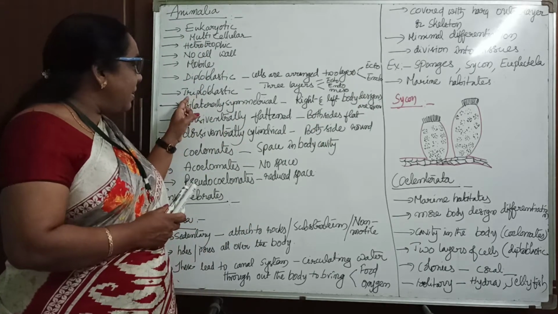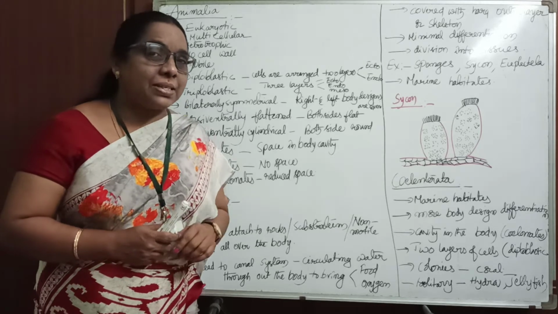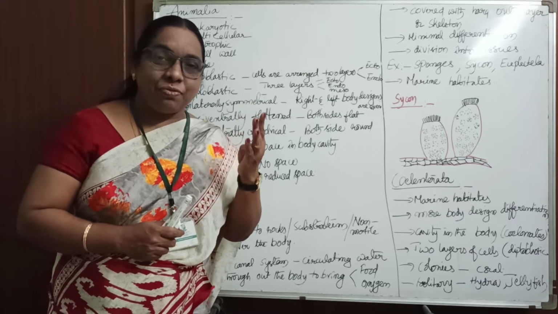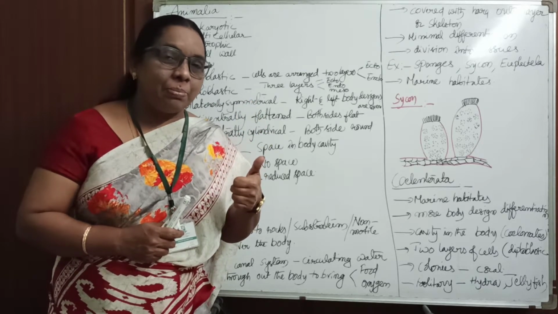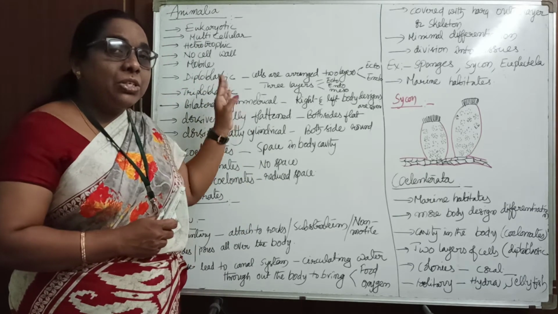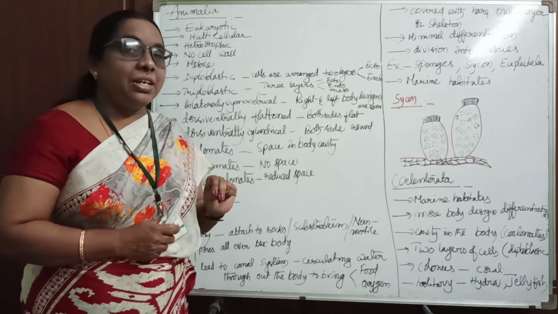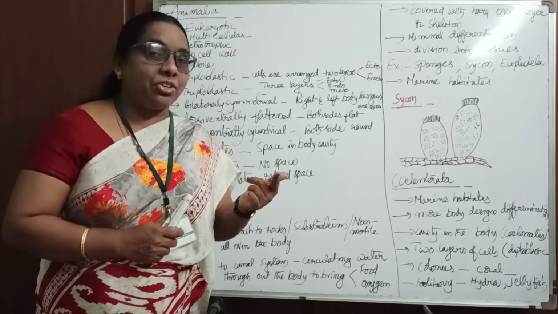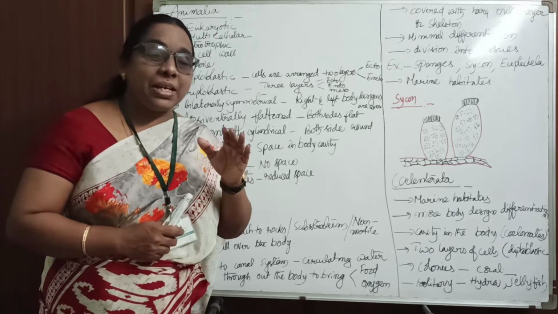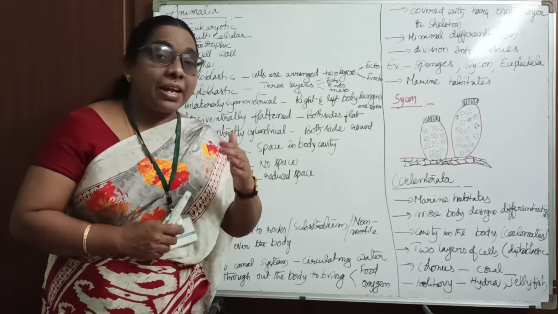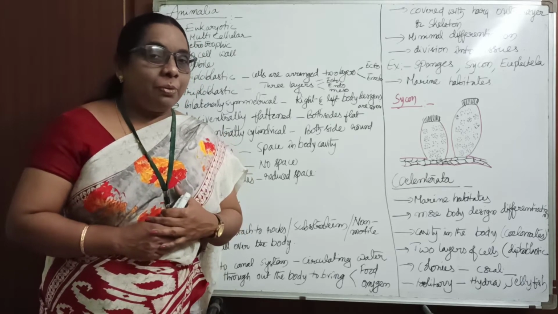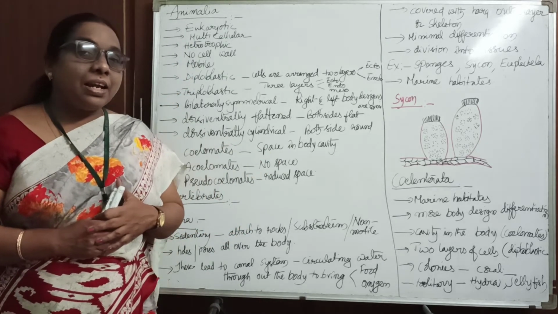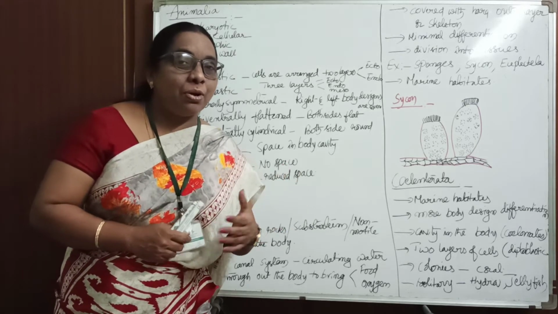So next one is tri. Maybe you know these words from maths. Mono means 1, di means 2, tri means 3, tetra 4, penta 5, hexa 6. I hope you remember these words, terminology. Di means 2 layered and tri means 3 layered. Triploblastic organisms, in these organisms, the cells are arranged in 3 layers. Obviously outer, inner and a middle layer. Outer layer is called the ectoderm, inner layer is called the endoderm and the middle layer is called the mesoderm.